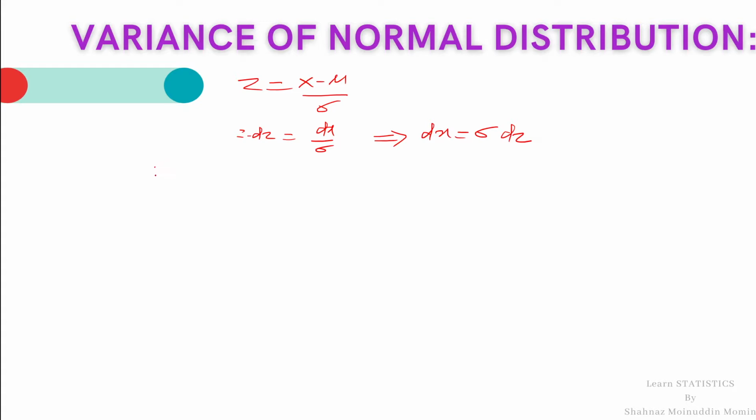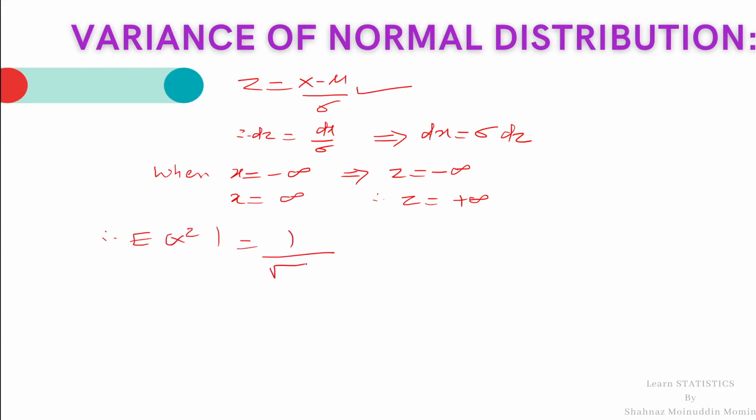Further, when x equal to minus infinity, z is also equal to minus infinity. If x is plus infinity, then z is also plus infinity by using this relation, (x minus mu) upon sigma. Therefore, expected value of x square becomes 1 upon root 2 pi sigma